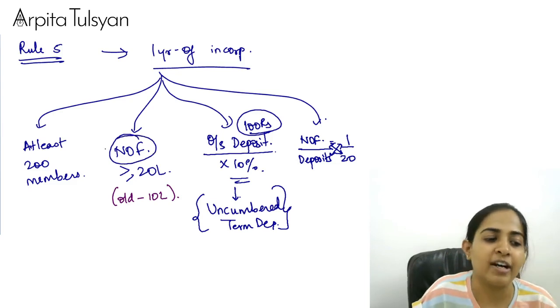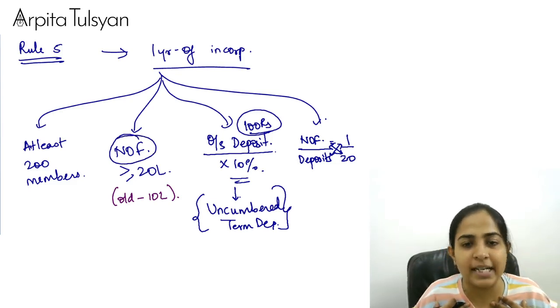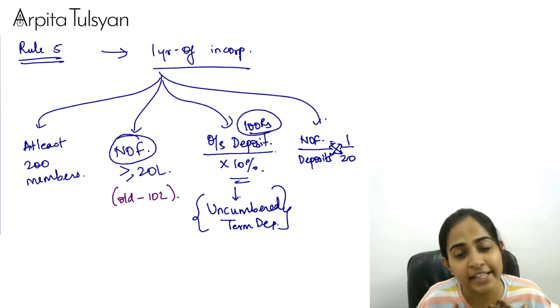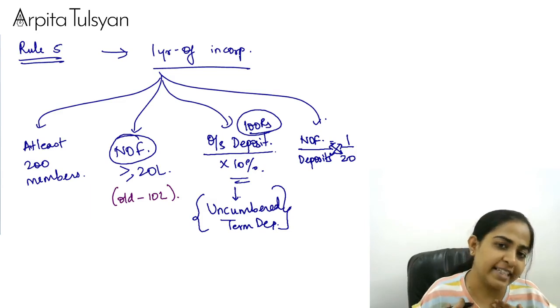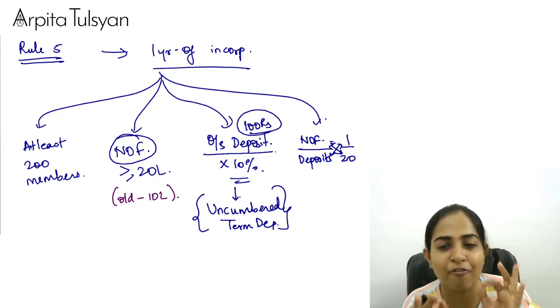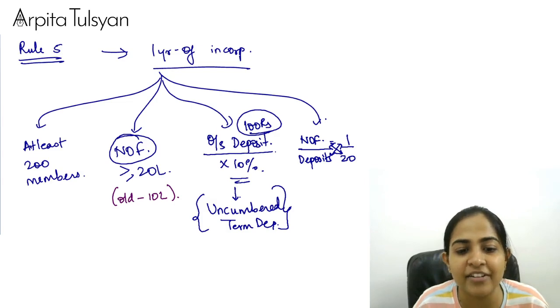See, net owned funds is my ultimate capacity, right? So the deposits which I have raised from my members, which I have to ultimately repay, should not exceed 20 times of my capacity. I hope I am very, very clear with this, everyone.